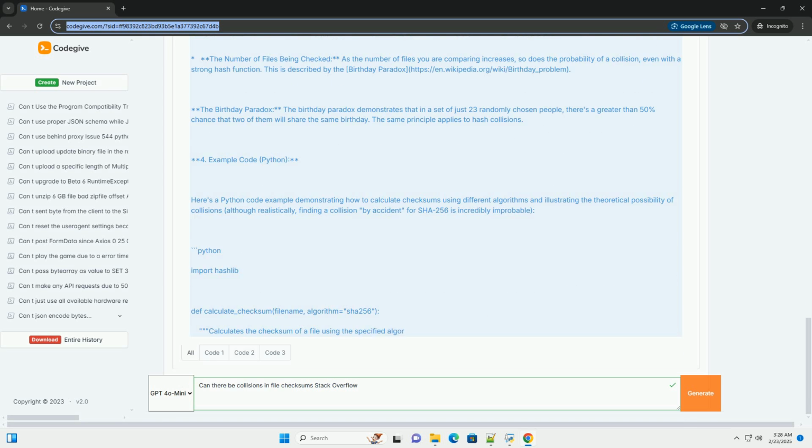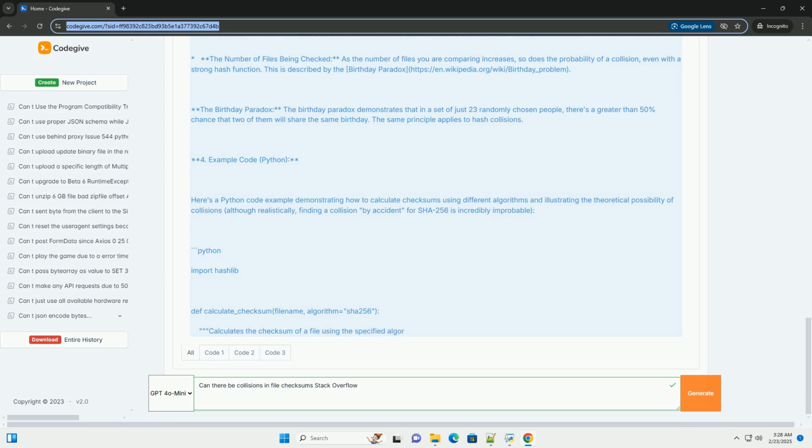Adding salts: where appropriate, use salts for password hashing. Using digital signatures: digital signatures provide a stronger guarantee of authenticity and integrity than checksums alone. Digital signatures use asymmetric cryptography, public/private key pairs, to ensure that the data has not been tampered with and that it originates from a trusted source.